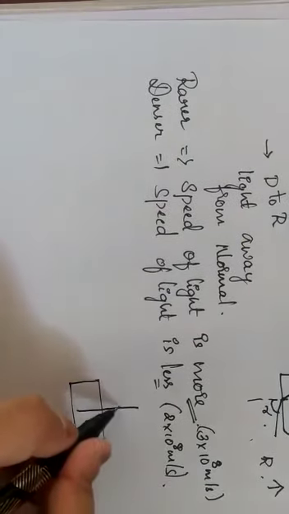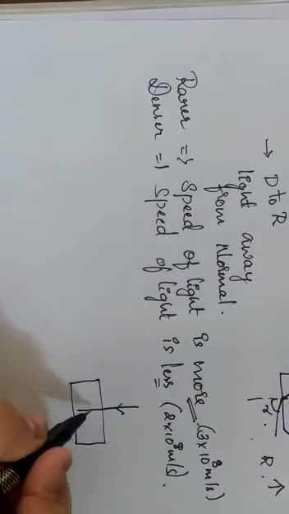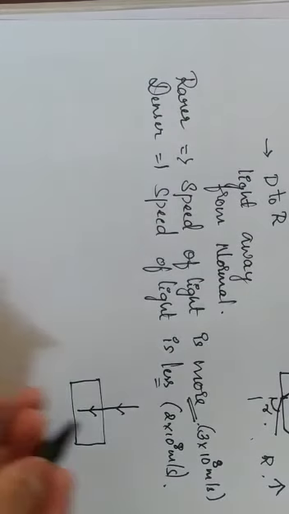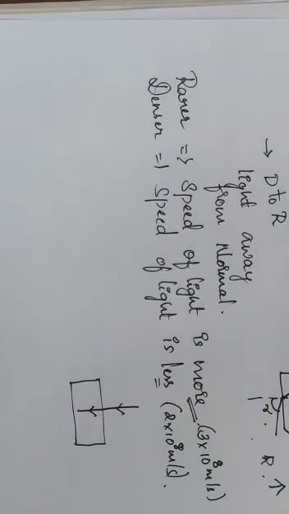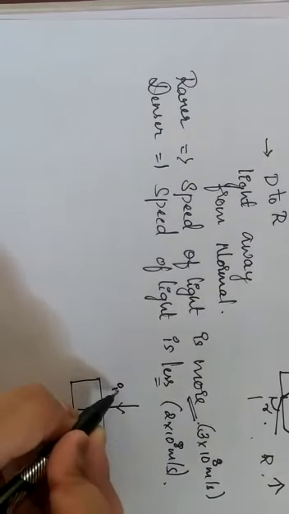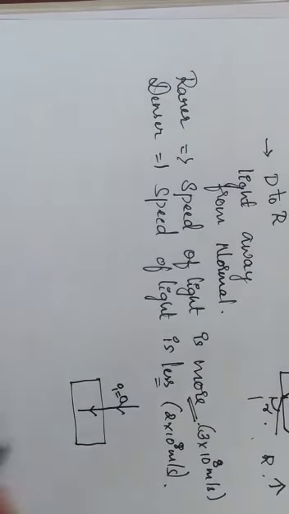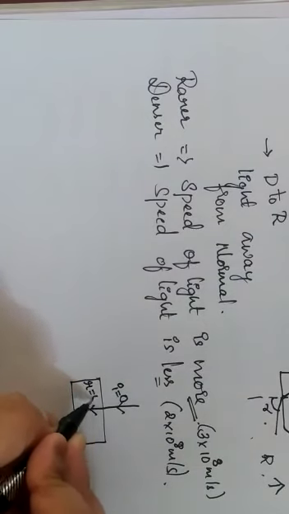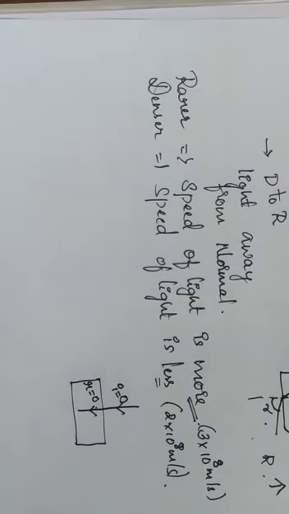Now you can see this is the incident ray and this is the refracted ray. All will be lying on the same plane, on the normal only. Here the angle of incidence in this case is 0. Angle of refraction in this case is also 0. So in this case, there is no bending of light.